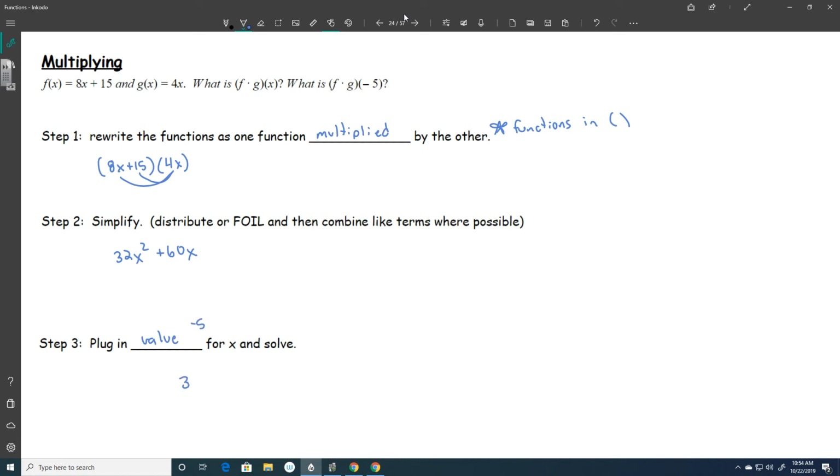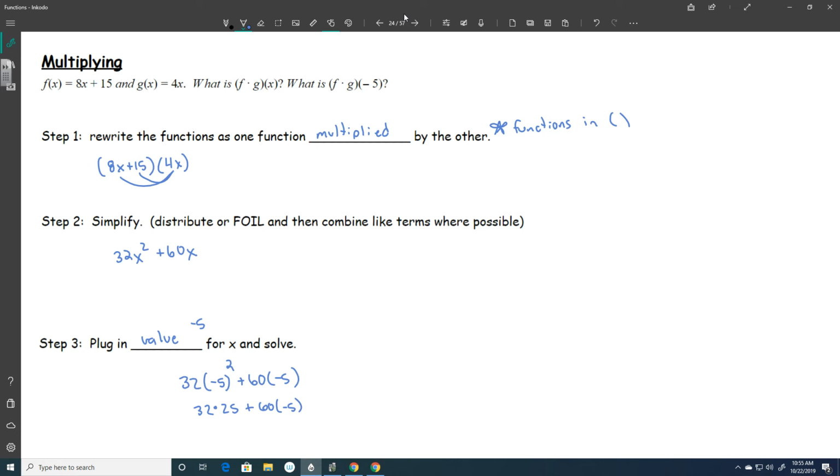So I'm going to get 32, and then where my x is, I'm going to put a negative 5, and square it. And then I'm going to add 60 multiplied by -5. So that becomes 32. -5 squared becomes 25. And then I'm going to add 60 times -5 still. I haven't simplified that part yet.